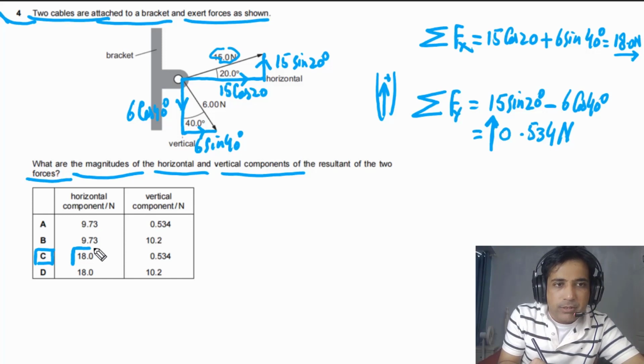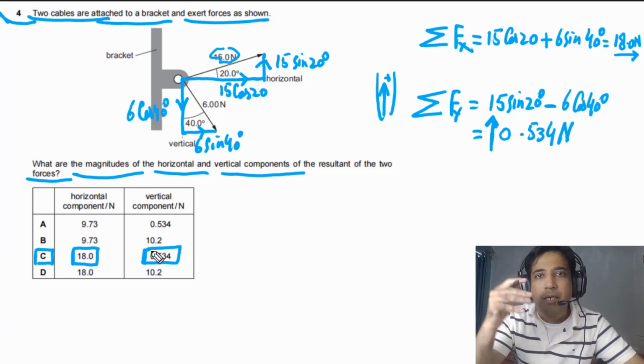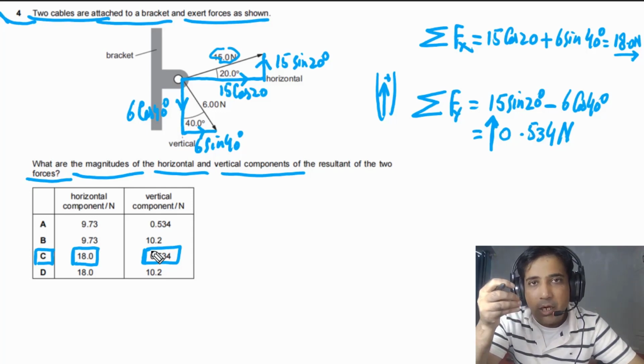Horizontal component is equal to 18.0 newtons and vertical component is equal to 0.534 newtons. So this is our answer. And this question is simply about resolving forces. You need to understand how to resolve forces into components.